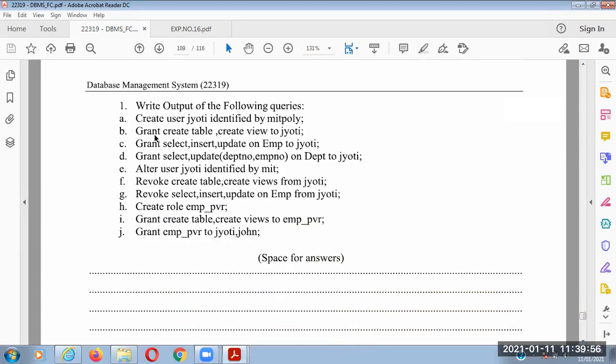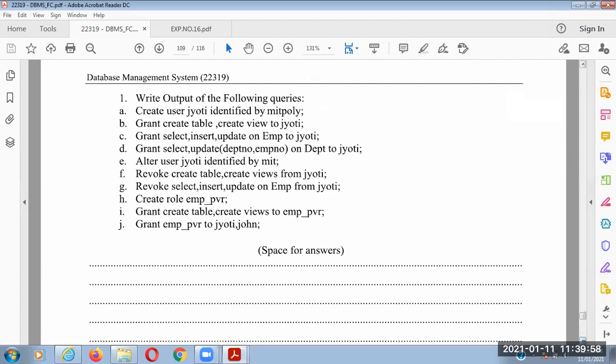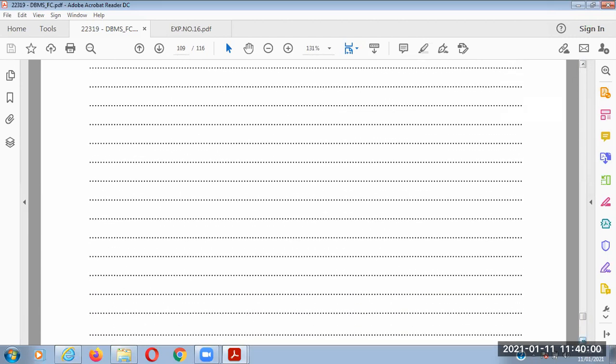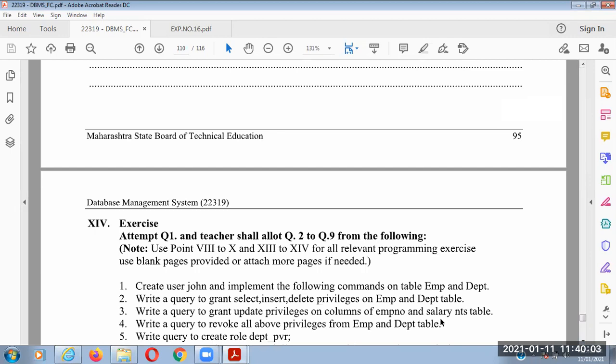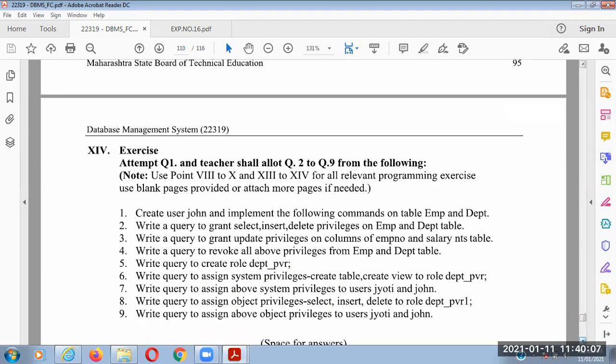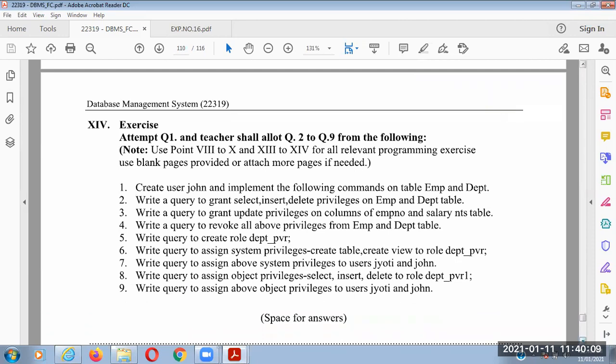The answers are directly given. The only modification is that we can change the name John, and you can change the table names, EMP and DEPT. Anyone who has primary knowledge about create user and create role can do this exercise within 5 to 10 minutes. Anything which is problematic or not understood, you can ask.